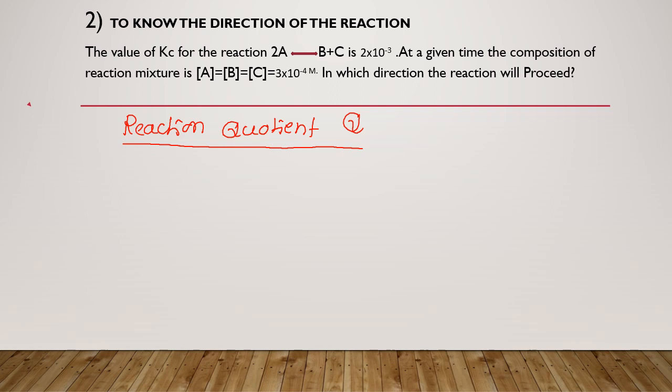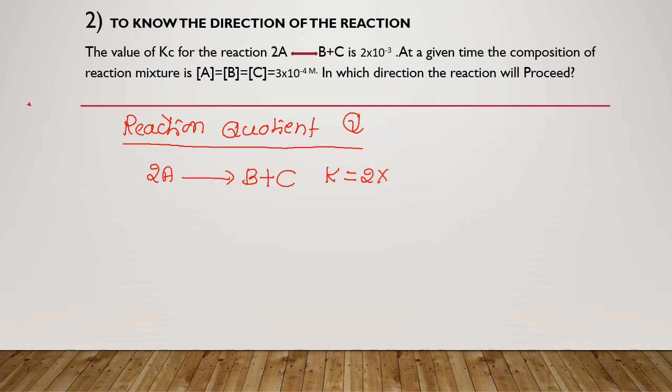Now, look at the problem which is given. The reaction is given: 2A gives products B and C. And for that, the equilibrium constant value is also given.